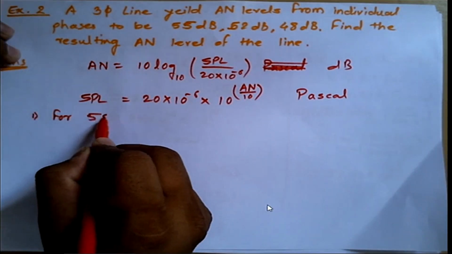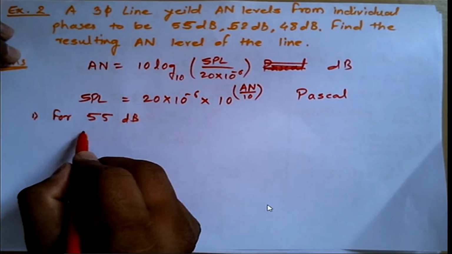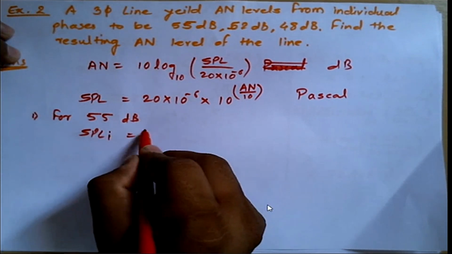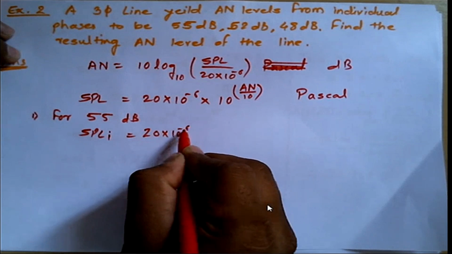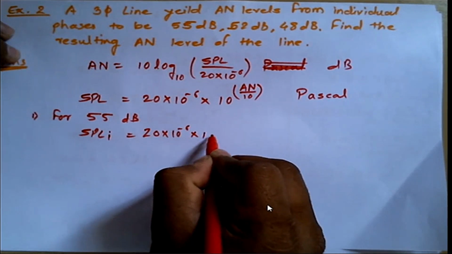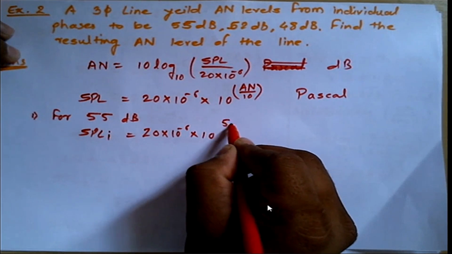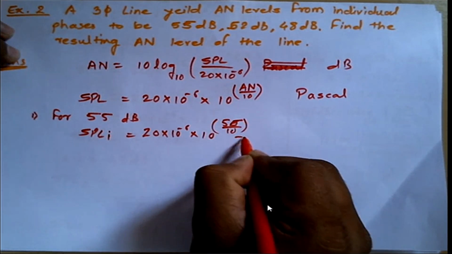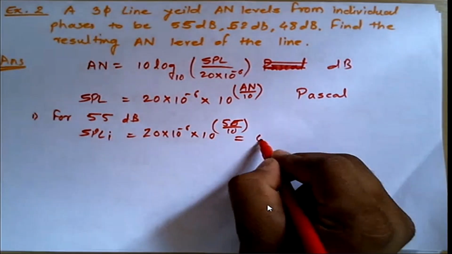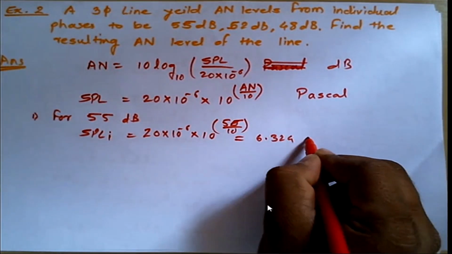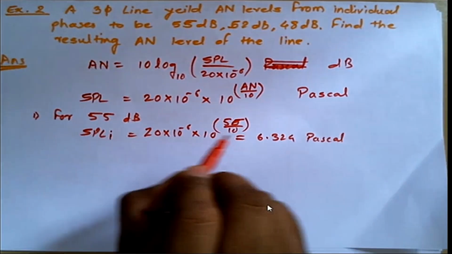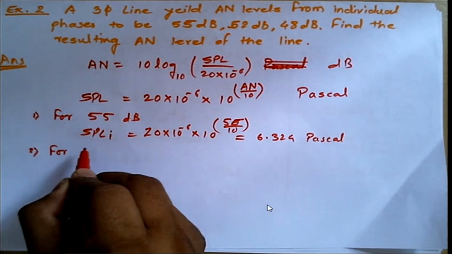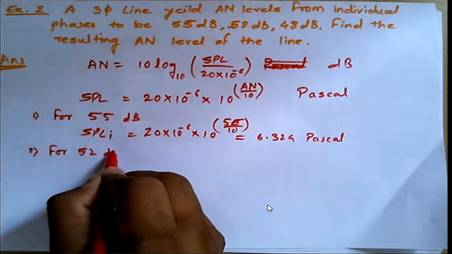For 55 dB, let us say SPL1 is equal to 20 into 10 raised to minus 6 into 10 raised to 55 divided by 10, which is equal to 6.324 Pascal. Same way, calculate for 52 dB.